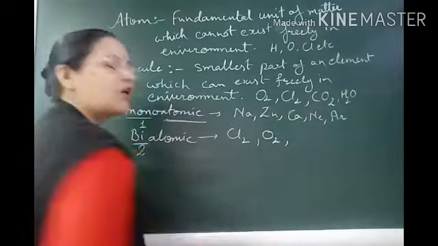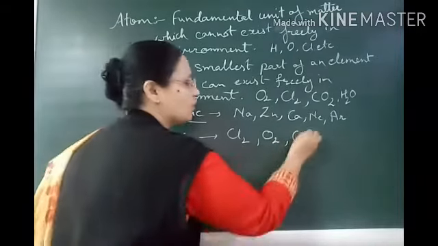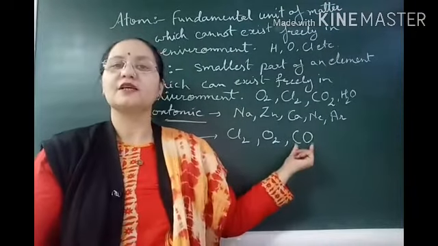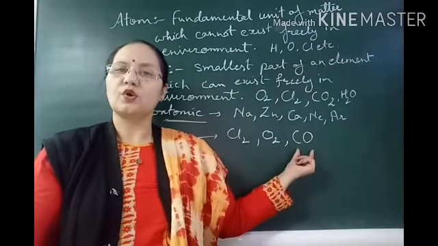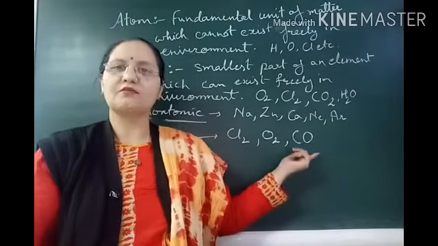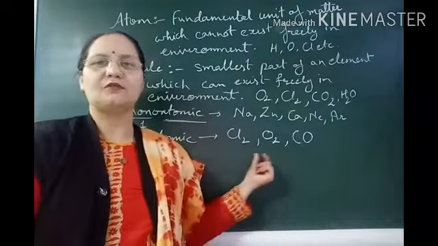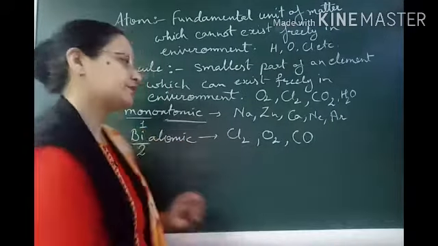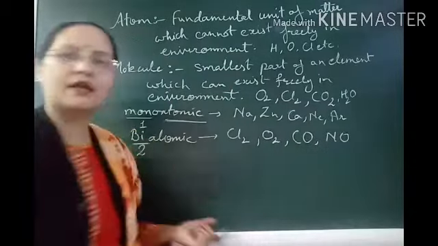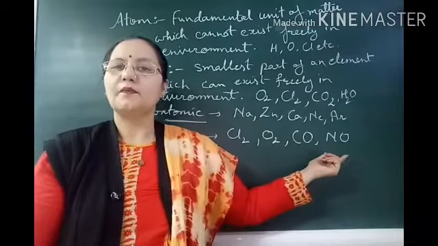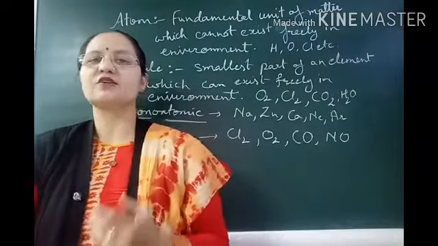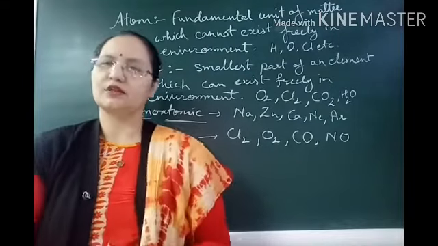O2 is the molecule of oxygen. CO is the molecule, again having two different types of atoms, but the number is 2. So it is the molecule of carbon monoxide. It is the molecule of a compound, and these are the molecules of elements. Nitrogen oxide, again it is a biatomic molecule. So like this, if the molecule has 2 atoms, it is a biatomic molecule.